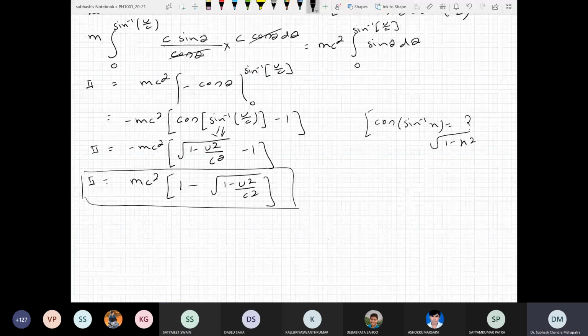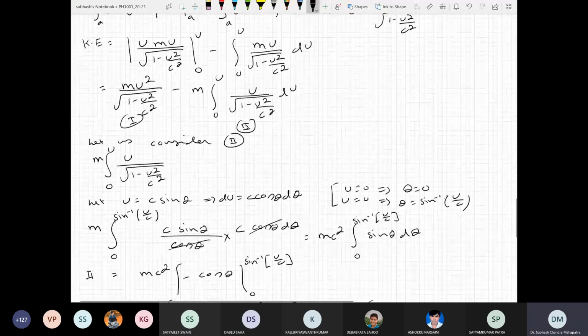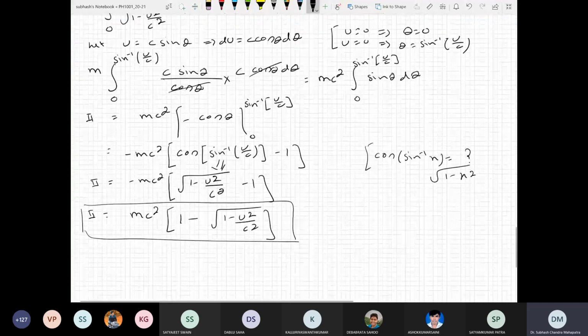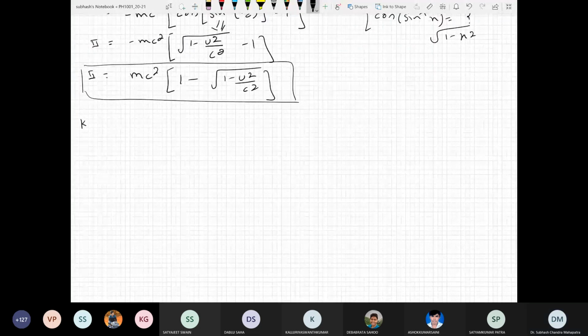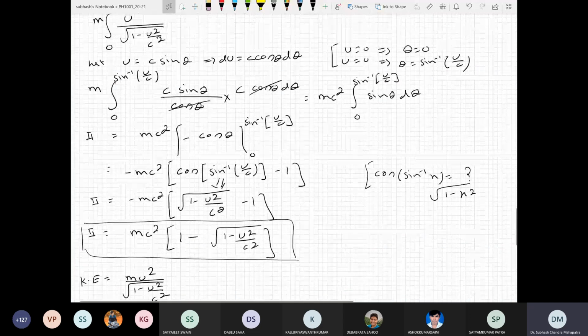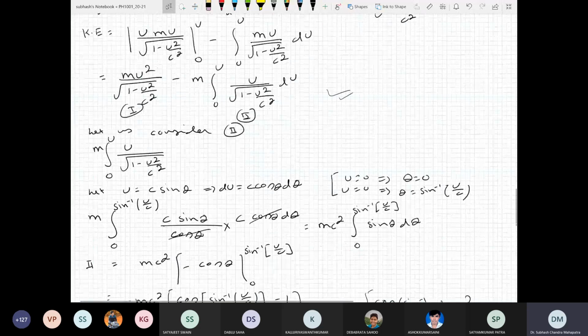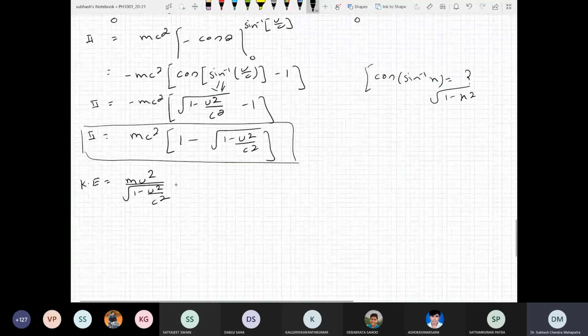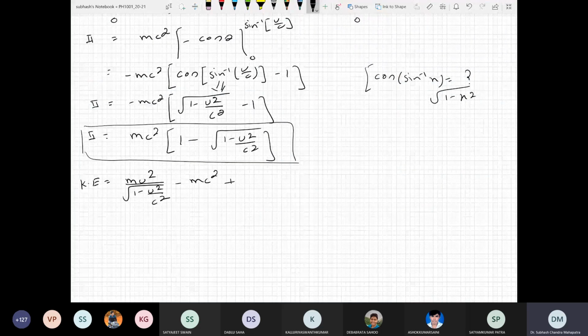Second term, I can substitute into this part. Okay. So our kinetic energy becomes m u square divided by 1 minus u square by c square. Okay. Then minus of 2, because you see there is a relative minus sign. So this becomes minus mc square plus mc square times 1 minus u square by c square.